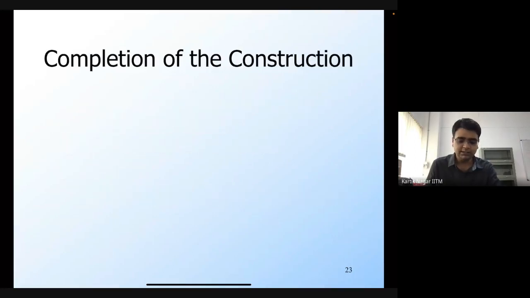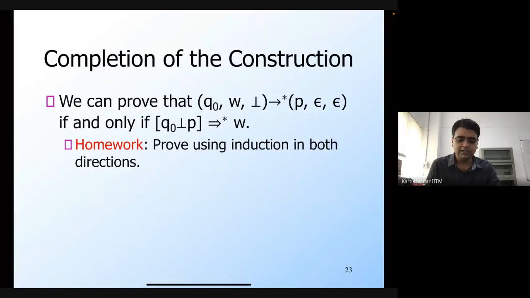Once we have this PXQ, we can then show that the grammar symbol that we're interested in, whose strings would be the language of the PDA, is going to be the symbol of the form Q0, bot, and P. Q0 is the start state of the PDA, bot is the start symbol, which means it's going to be on the stack when the PDA begins its execution, and P is some arbitrary state of the PDA.